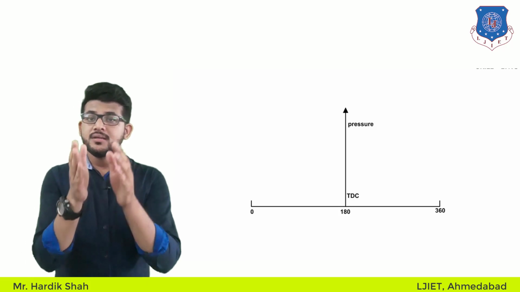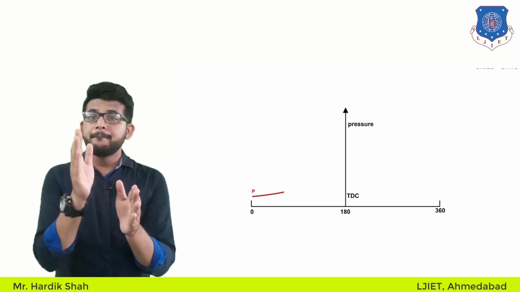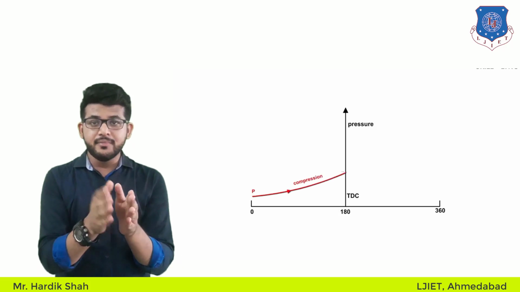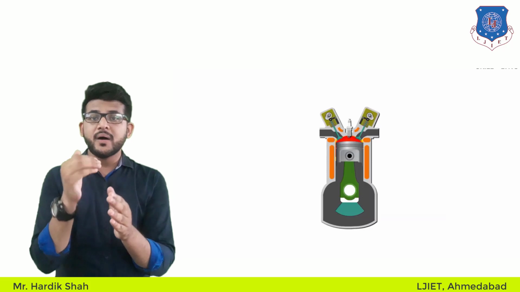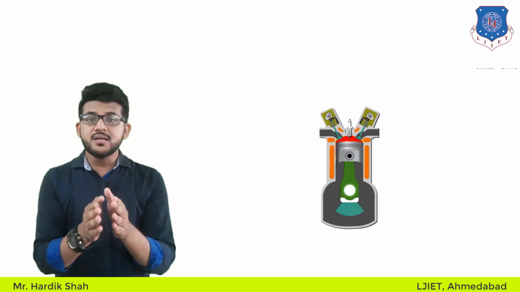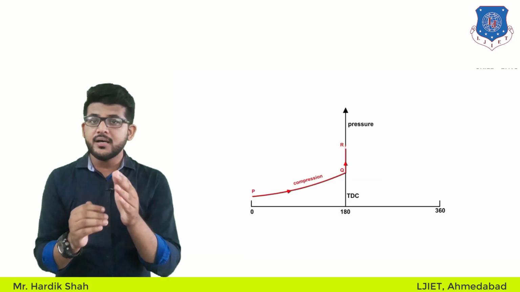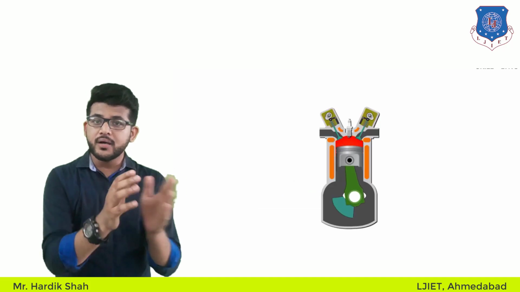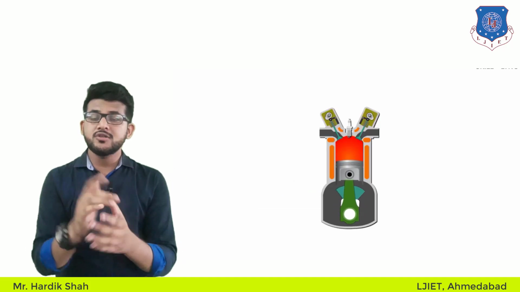This figure shows the theoretical pressure and crank angle diagram. When the spark occurs at TDC, pressure suddenly rises due to combustion and expansion of the combustion products takes place. So that was the theoretical diagram.